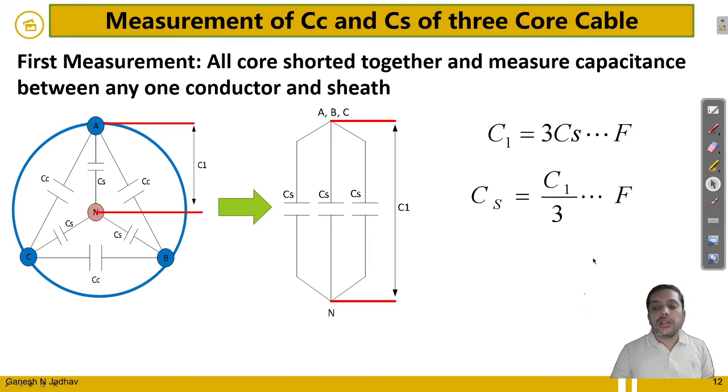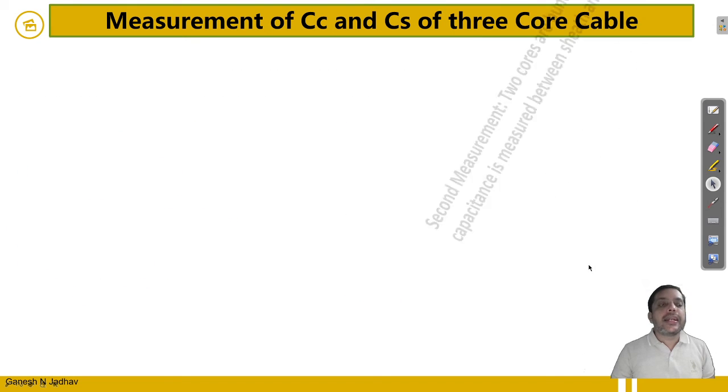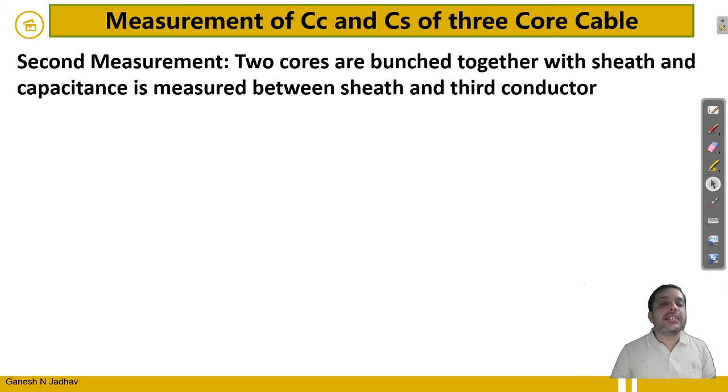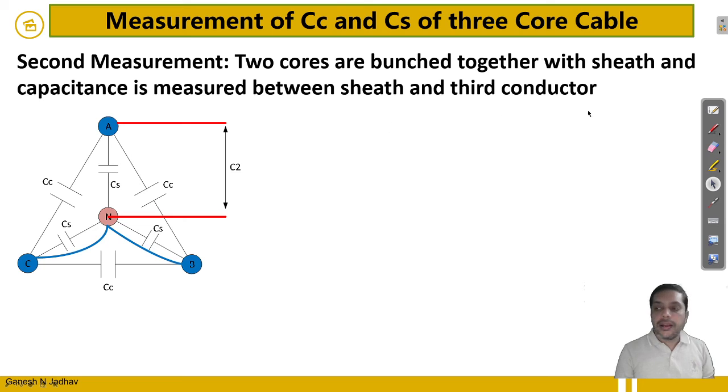Let's come to the second measurement. We know the value of CS, now we need to calculate CC. In the second measurement, two cores are bunched together with the sheath, and capacitance is measured between the sheath and the third conductor. See, two conductors are bunched together with the sheath. So C, B, and N are connected together.